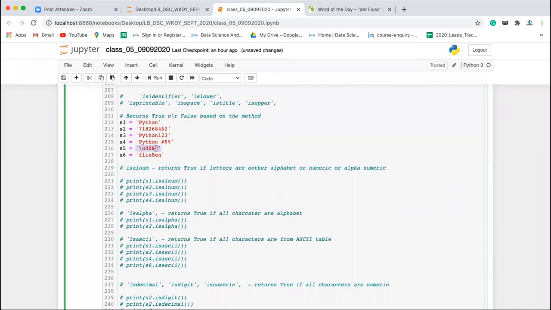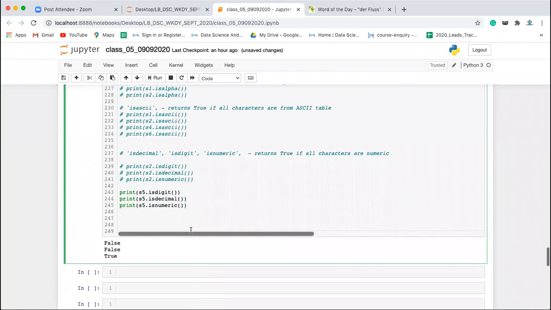You just type this number, it will give you some number. So if you check, the digit and decimal are not accepting the other Unicode character or the other representation. They will also not accept the Roman numerals or the other representation. But is numeric, if it is a number, will accept it, doesn't matter whatever representation it is. Okay, everyone, fine.